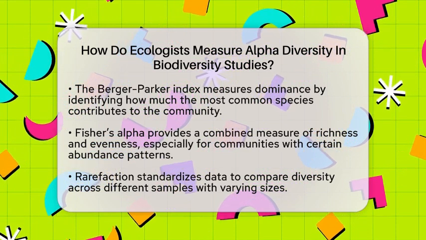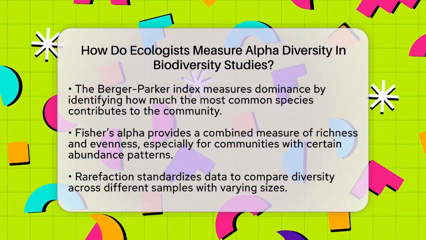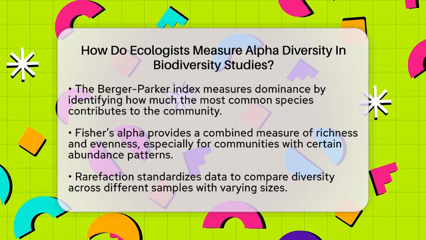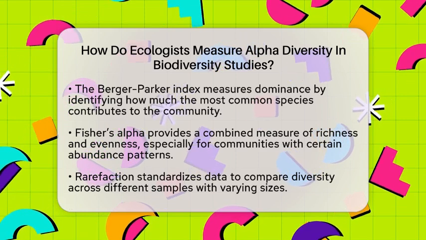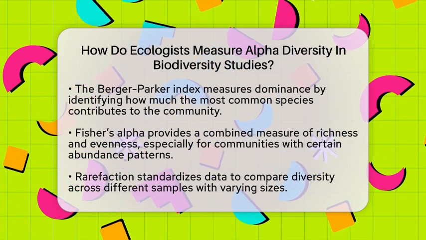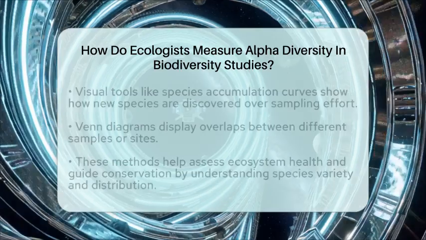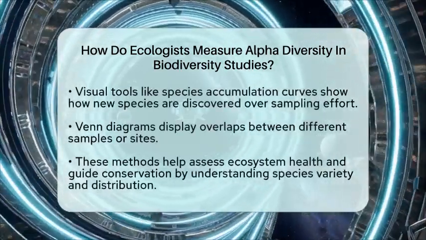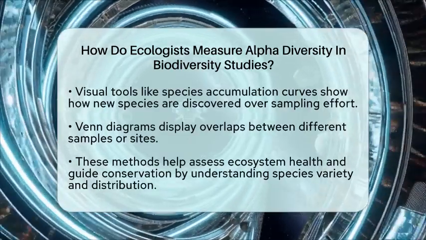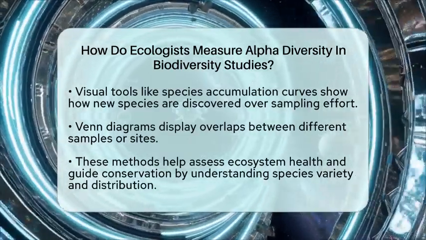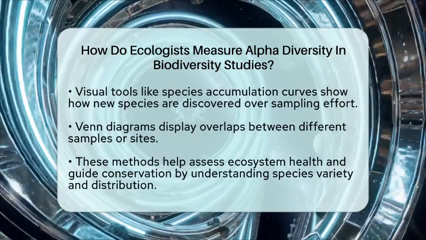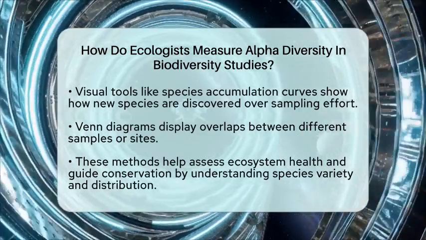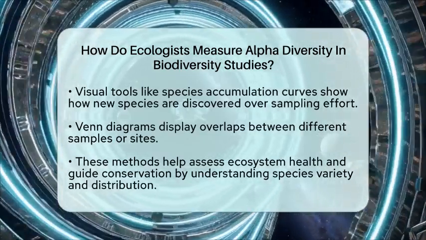To make sure comparisons are fair, ecologists often standardize their data using a method called rarefaction. This adjusts for different sample sizes so that the diversity measures are comparable across sites. They also use visual tools like species accumulation curves, which show how many new species are found as sampling continues, or Venn diagrams that display overlaps between different samples.